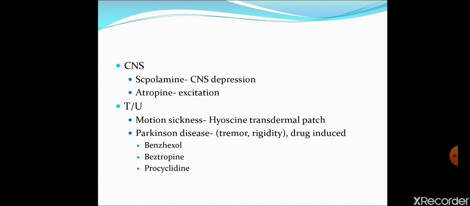Which anti-muscarinic agents are used? These anti-muscarinic agents are used which can cross the blood-brain barrier more effectively. These three are very important to remember: benzhexol, benztropine, and procyclidine. These are the three anti-muscarinic agents used in treatment of Parkinson disease that can cross the blood-brain barrier more effectively and are used primarily in drug-induced Parkinsonism. They are not so much preferred in idiopathic Parkinsonism. In idiopathic Parkinsonism, levodopa therapy is more effective.